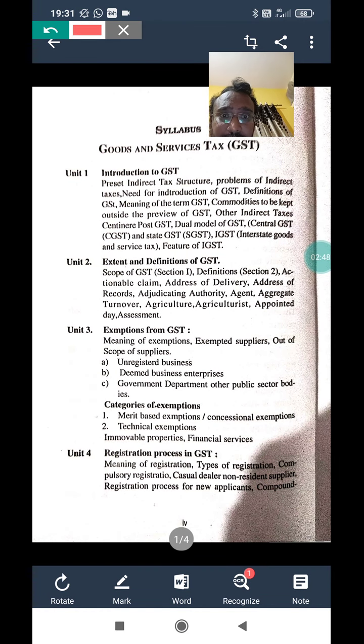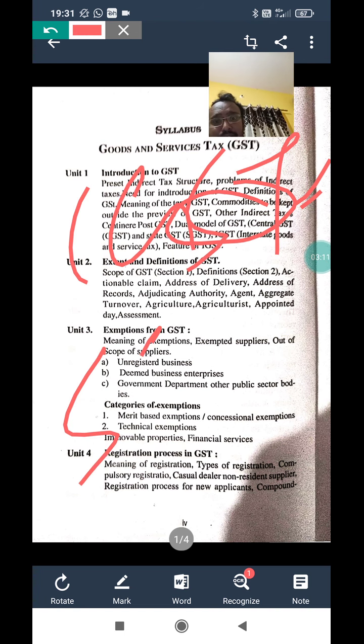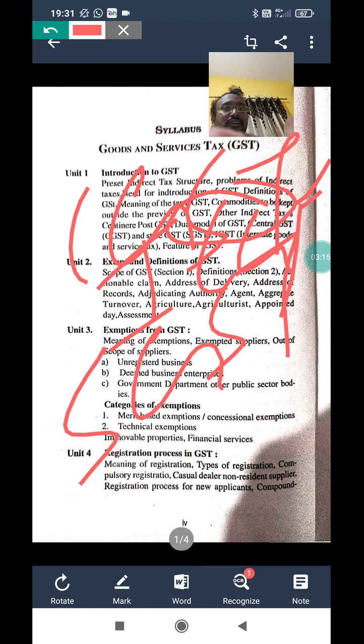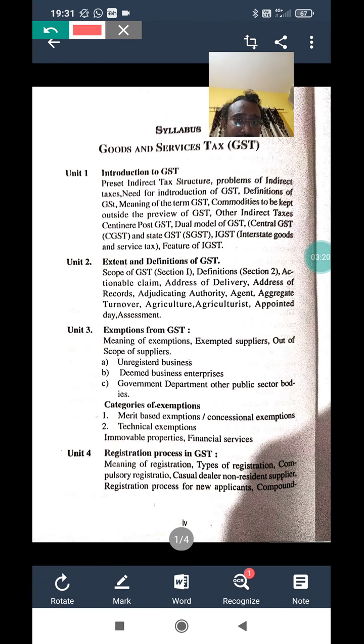Next question: other indirect taxes that continue after GST, that is, post GST, what are those taxes still available in India, that we'll discuss here. Next point is the dual model of GST, and this is a very important point. What is the dual model of GST? Here CGST might come, SGST might come, and IGST also comes. So various tax structures are available in this point.